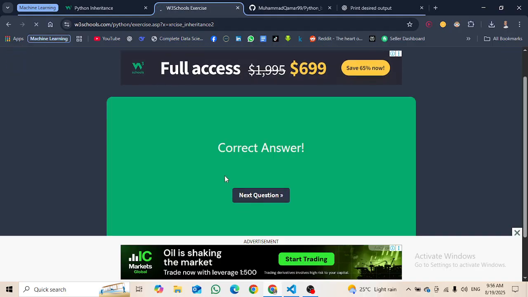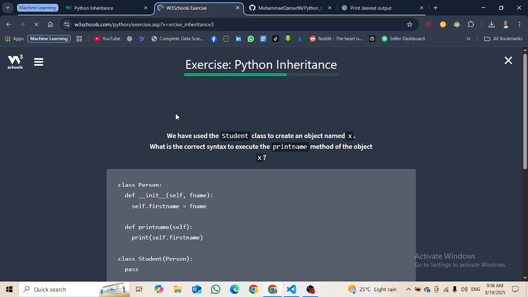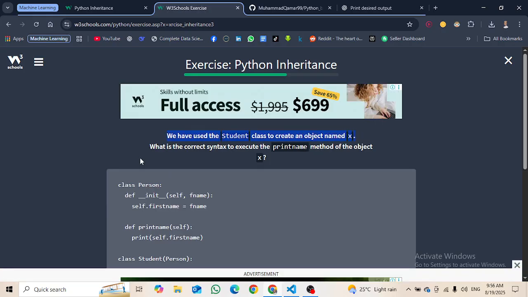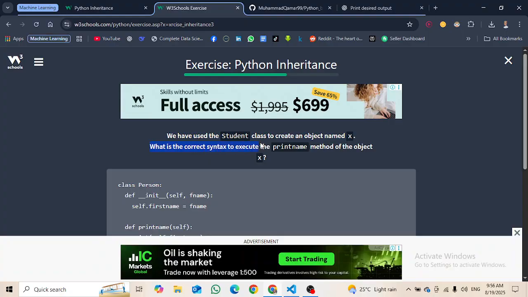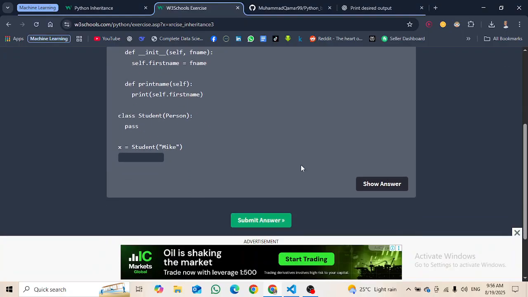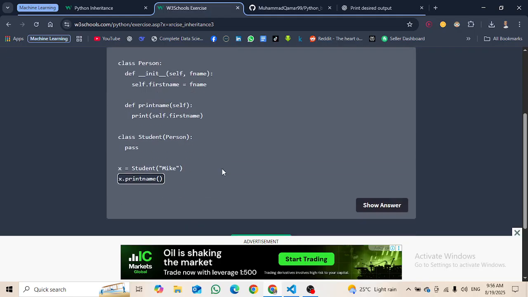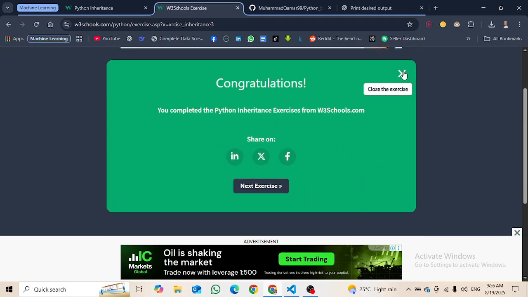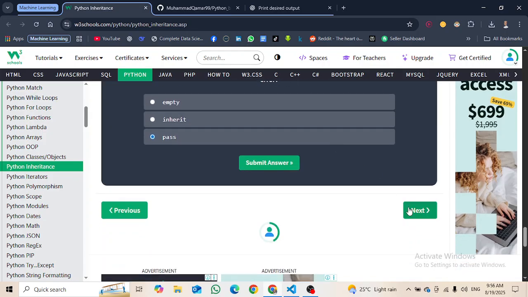Next, we have used a student class to create an object named x. What is the correct syntax to execute the print name method? We do x.printname(). Submit our answer. It is correct, and finally we have completed this.